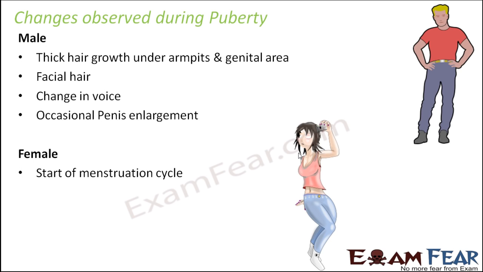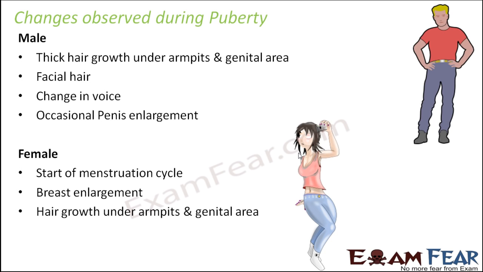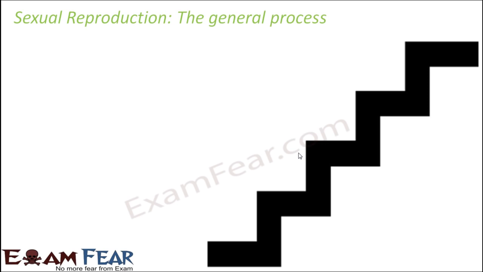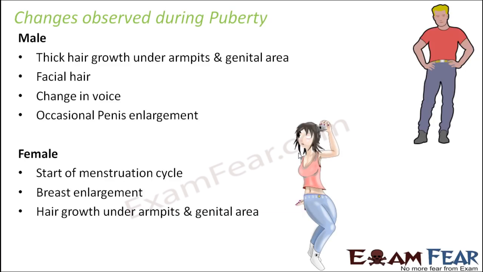This is a major change which starts in a female, and it says that she is entering into the reproductive phase. Breast enlargement, the appearance of the breasts, also gets accompanied with the menstruation cycle. Hair growth under armpits and genital area. These are some of the changes which tell that a person, whether male or female, is reaching puberty or adolescence.